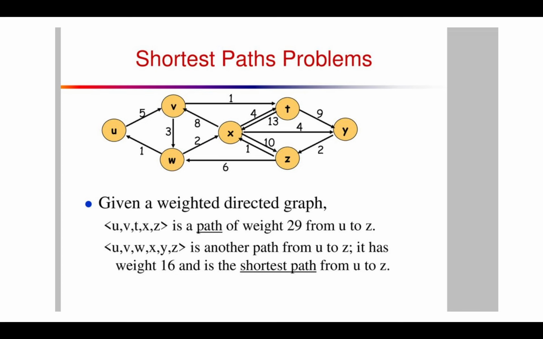Given a weighted directed graph, u, v, t, x, z is a path of weight 29 from u to z. u, v, w, x, y, z is another path from u to z. It has weight 16 and it is the shortest path from u to z. This is the example for the shortest path algorithm, also known as the Floyd-Warshall algorithm.